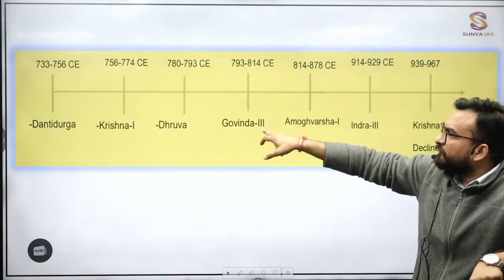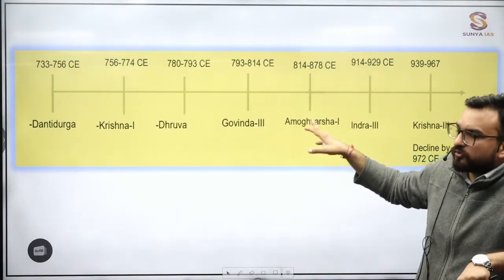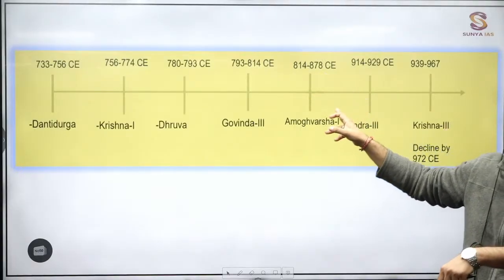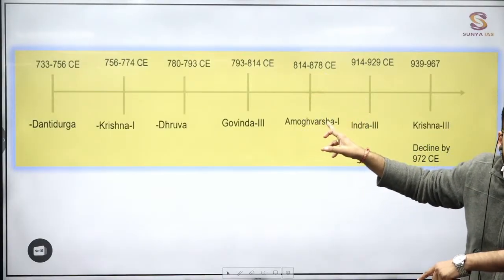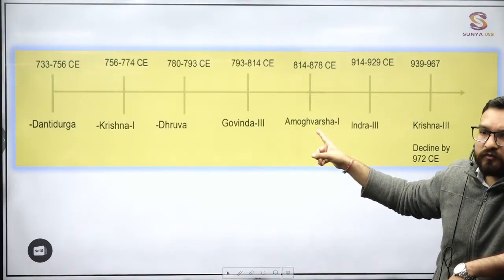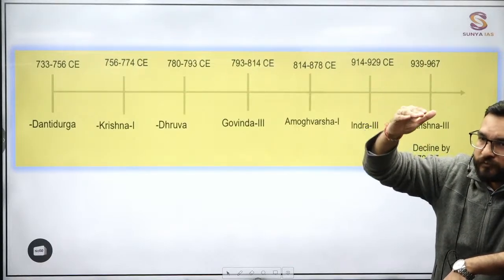After that, you will be seeing the same with Govinda III. Another important ruler is Amoghavarsha. Over here in the Rashtrakutas, you can remember the timeline of Amoghavarsha, 814 to 878. One of the vast timelines again. Around 50 years he is ruling over here. 50 years of Mihir Bhoj. Amoghavarsha was contemporary to Mihir Bhoj of the Gurjara-Pratiharas.